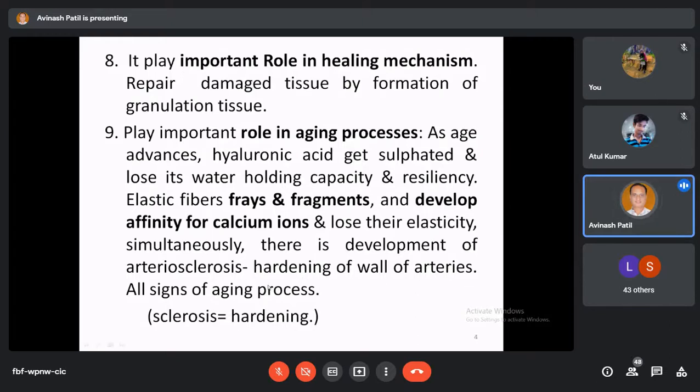So this is the hardening of the wall of the artery due to the loss of elasticity. Arteriosclerosis: arterio means artery and sclerosis means hardening. It is a hardening of the artery due to the loss of elasticity of the elastic fibers, due to the deposition of calcium in their structures as the process of aging advances. In this way, the connective tissue plays an important role in the aging process.